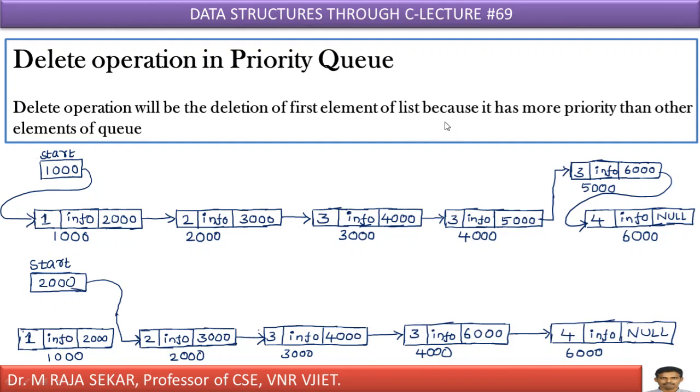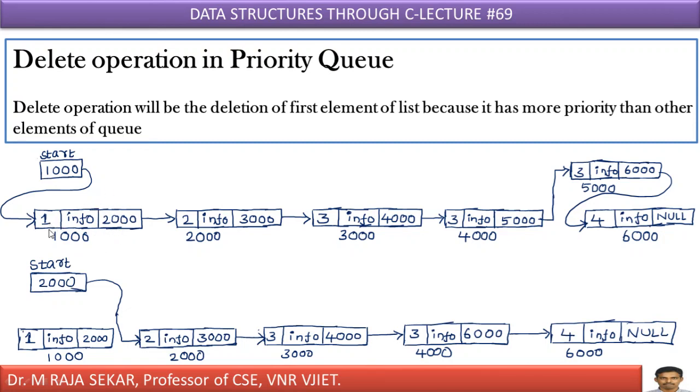What's the reason? First element means it's an element with higher priority, isn't it? It must be processed before lower priority elements. Higher priority element, where can I always find? In the starting position, isn't it? At the top of the list, because it has more priority than other elements. Just see this one. This is start, it's a pointer. Now, if you want to delete, which element must be deleted?